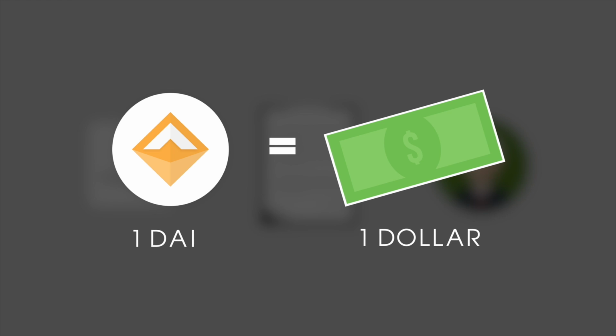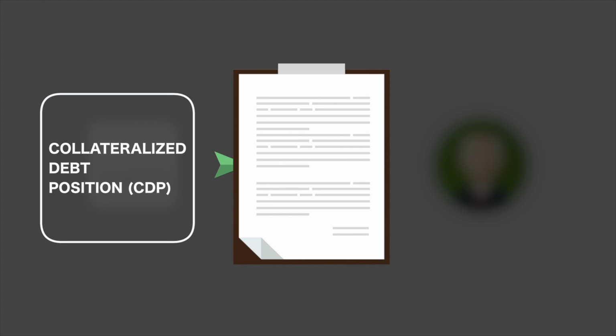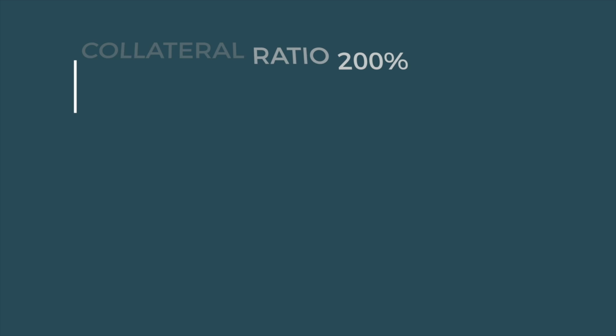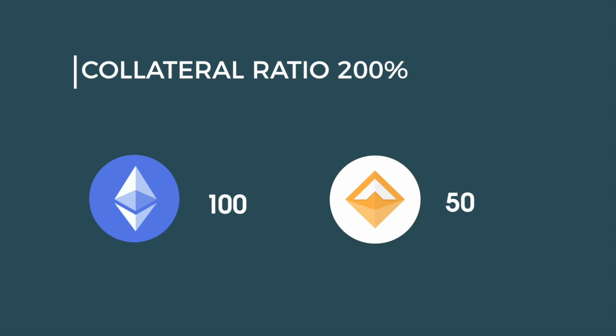The stablecoin Dai equals $1. Maker keeps Dai at $1 using a system of collateral and price feeds from Ethereum. If you want to get some Dai, you would send a certain amount of Ethereum to a Maker smart contract called a collateralized debt position, or CDP. And in return, you would get a certain amount of Dai back based on collateralization ratio. So say the collateral ratio is 200%. If you sent over 100 in Ethereum, you would get 50 Dai back.